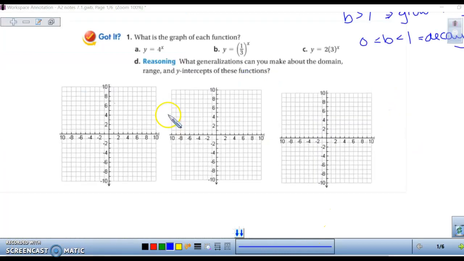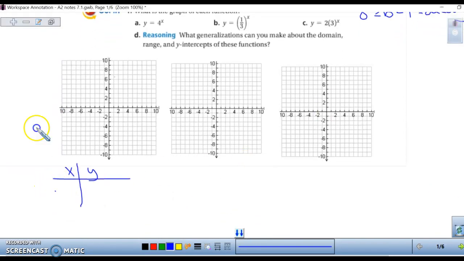Number 1, we're going to look at a variety of graphs from these functions. What we're going to do first is make an x-y t-chart and plug in some values. So I'm going to use -2, 0, and 2 for our x values. So plug it into your equation. So 4 to the -2 power is 1 over 16. 4 to the 0 power is 1. And 4 to the second power is 16.